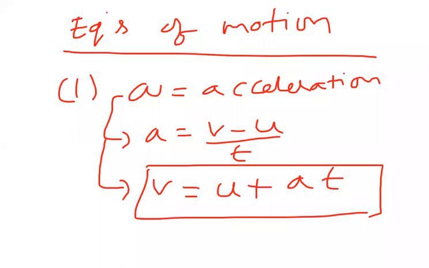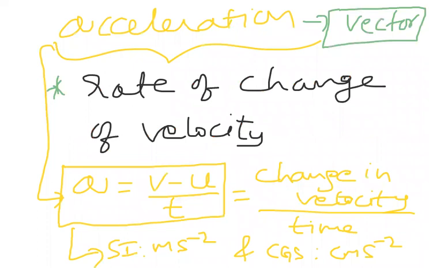I'll show you the pages. In the first page itself I mentioned acceleration is a vector quantity, because it is not the rate of change of speed, it is the rate of change of velocity. Velocity is a vector quantity, and vector divided by scalar is a vector. It has direction. This is the first page I started with.